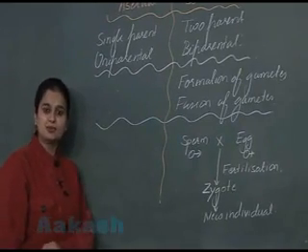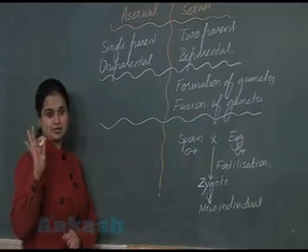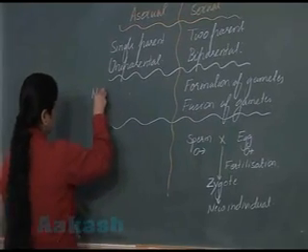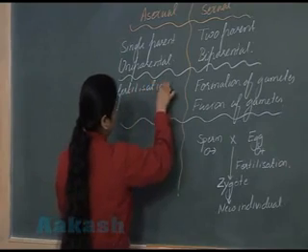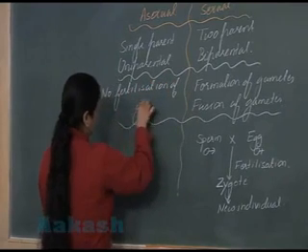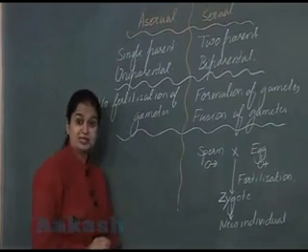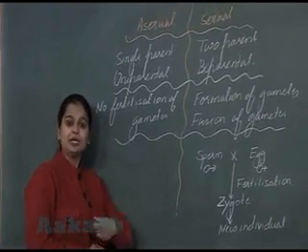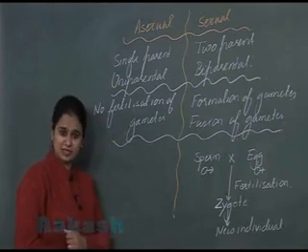In asexual reproduction, fusion of gamete is absent. No fertilization of gametes. So the new individual can be formed in other several ways.